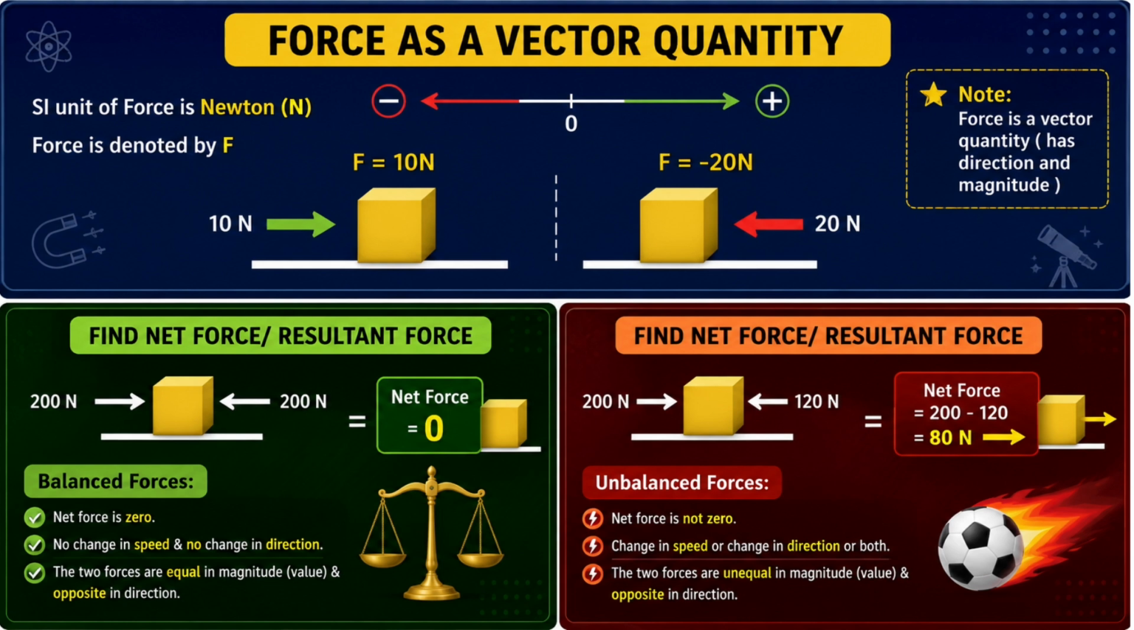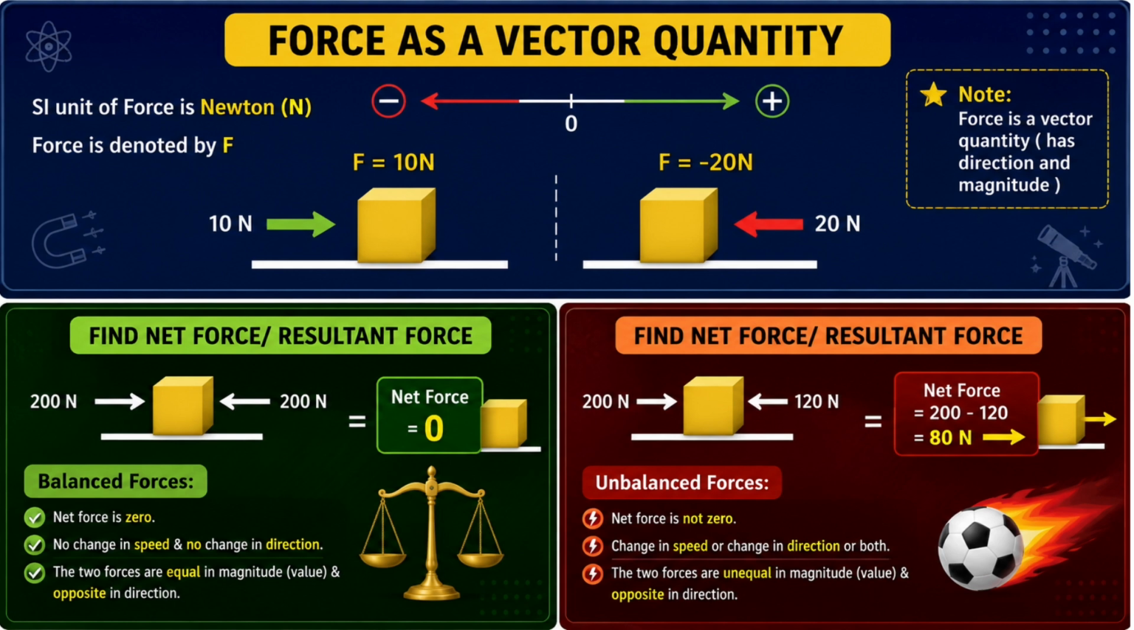What if the forces are not equal? One side applies 200 Newton and the other applies 120 Newton. To find the net force, we subtract the smaller force from the bigger one. So net force is equal to 200 Newton minus 120 Newton, which is equal to 80 Newton. The block will move toward the right side.